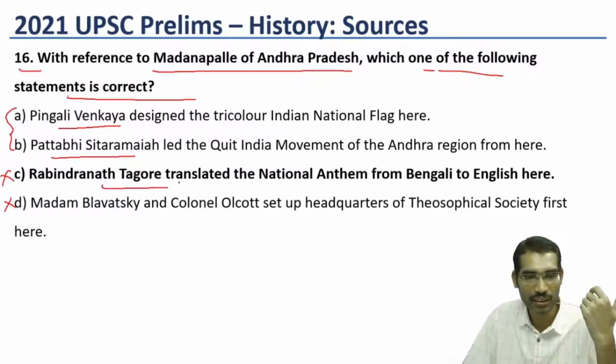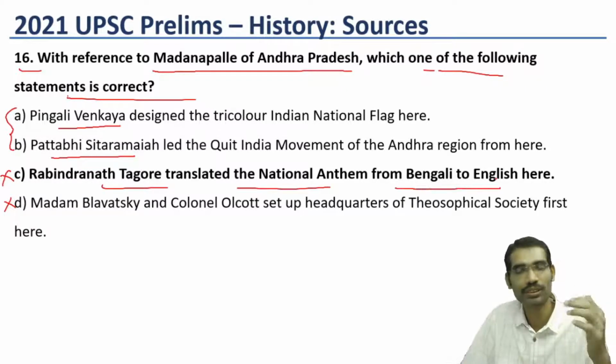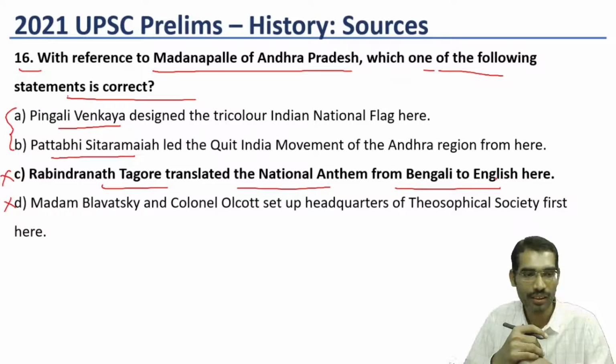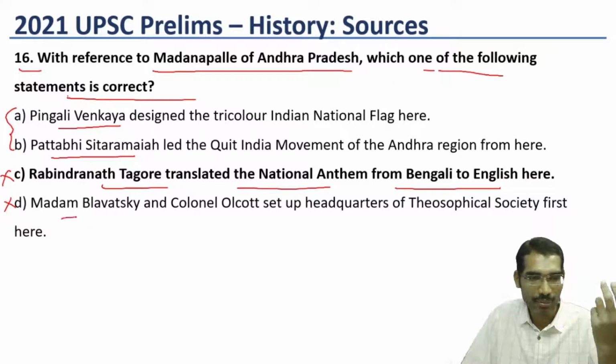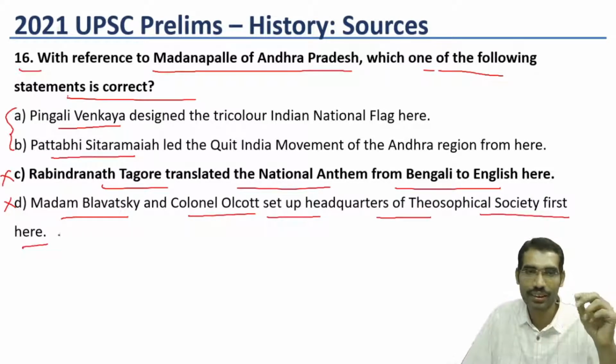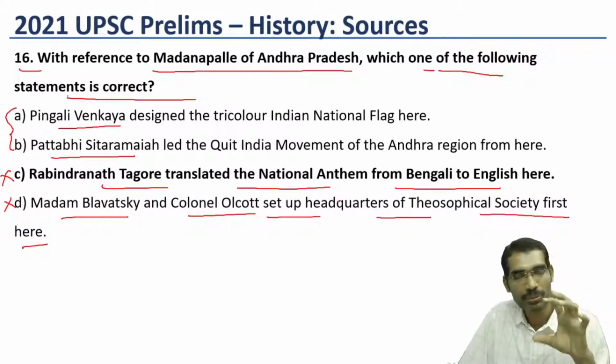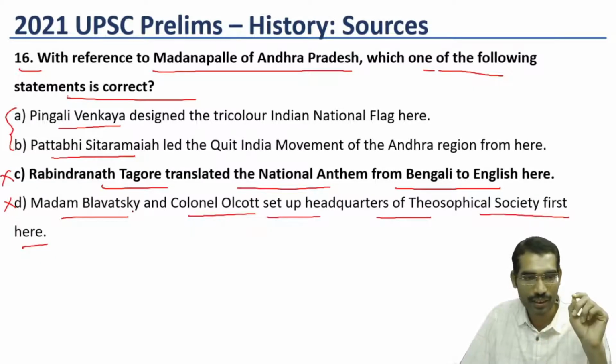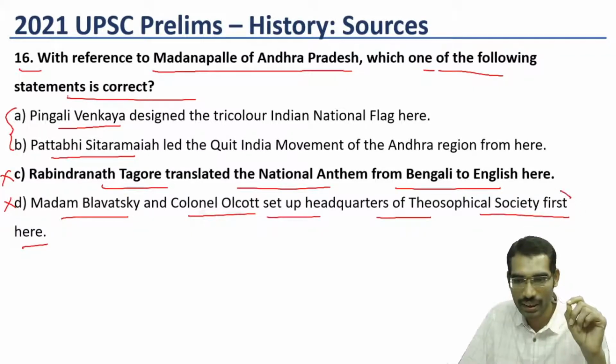So Rabindranath Tagore translated the national anthem from Bengali to English here. At least in this, Madame Blavatsky and Colonel Olcott set up the headquarters of the Theosophical Society first here. Some people might have eliminated this statement, because it says first here.